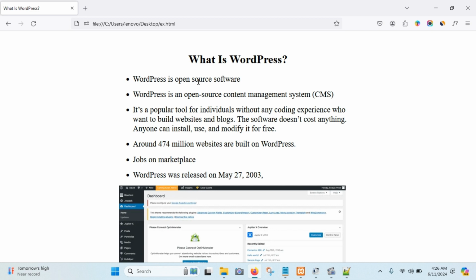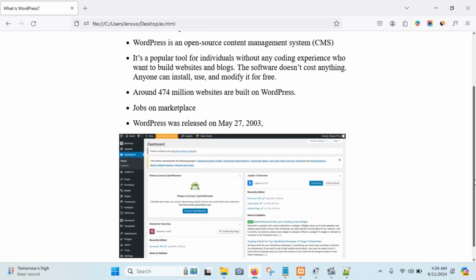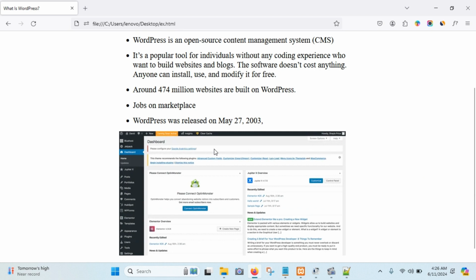It's an application like this, you can see. And this is the WordPress dashboard, and from here we can make any changes to our website. Okay, that means therefore it's called open source software. And to use this software you do not need any cost. You don't need to pay for using this software.